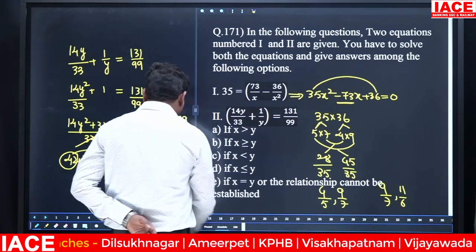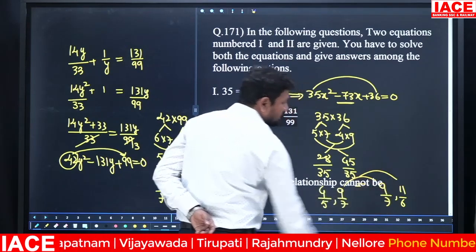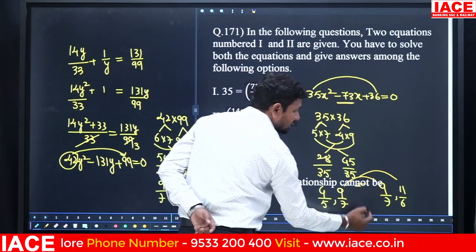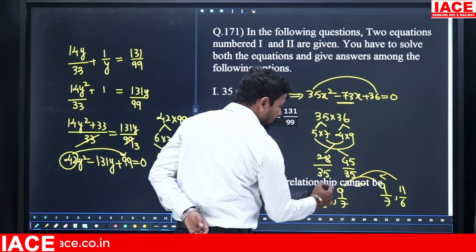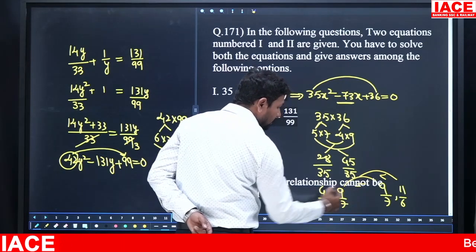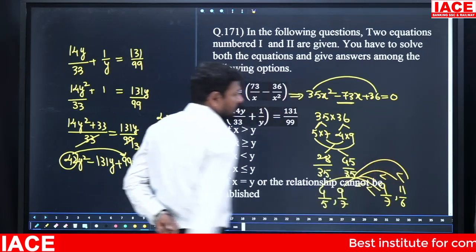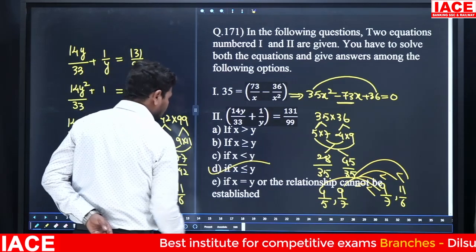Now comparing the results, here 9 by 7 is equal in both. 9 by 7 and 11 by 6, which is bigger? 6 9s are 54, 7 11s are 77, so 11 by 6 is bigger. Then 4 by 5 and 9 by 7, which is bigger? 5 9s are 45, 4 7s are 28, so 9 by 7 is bigger. Then here too it is bigger. Finally the answer is x less than or equal to y, which means option D.